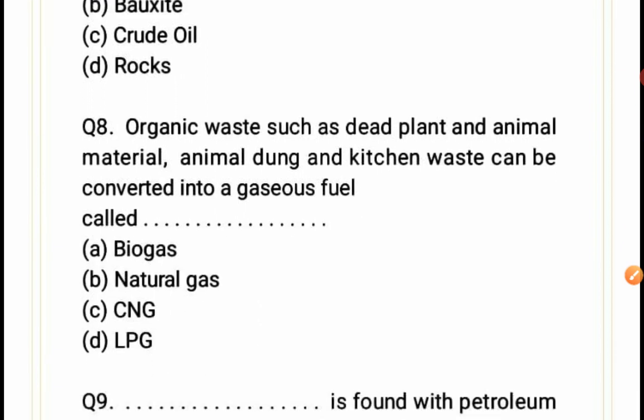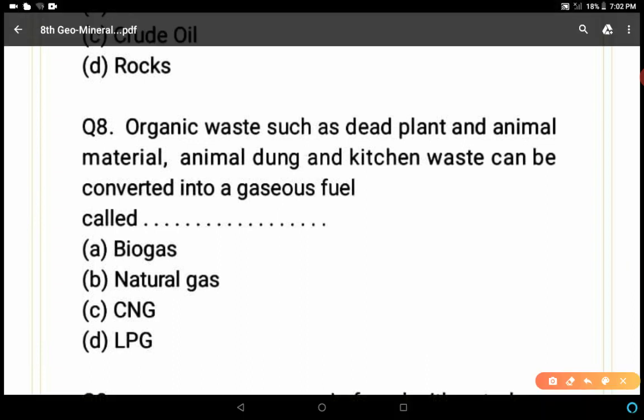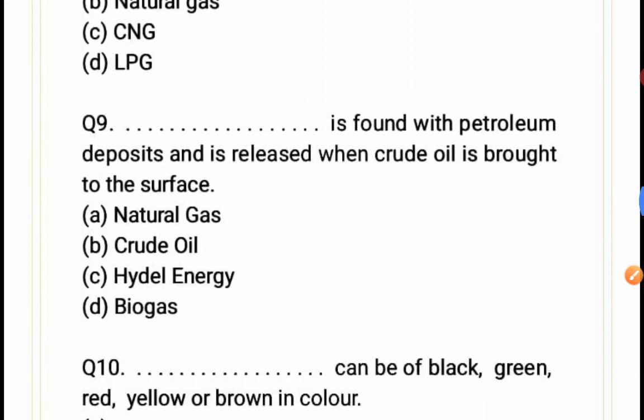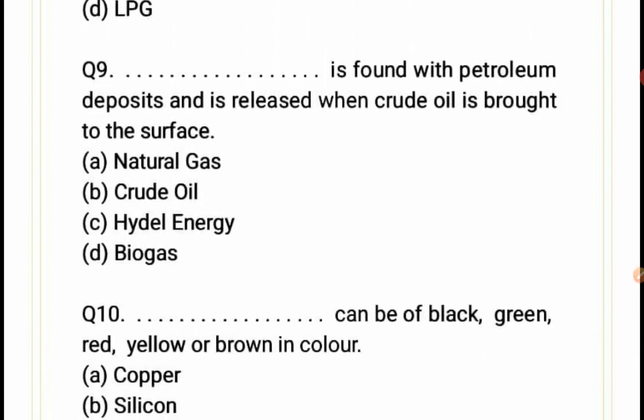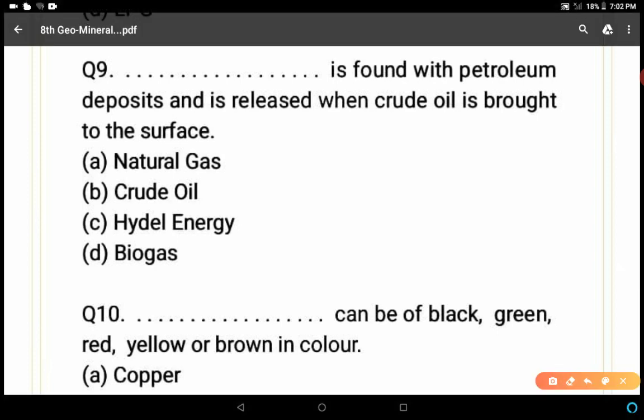Organic waste such as dead plant and animal material, animal dung and kitchen waste can be converted into a gaseous fuel. Biogas, natural gas, CNG, LPG. Definitely you know the answer. Biogas is the correct answer. Especially it is used in the rural areas. Next: blank is found with petroleum deposits and is released when crude oil is brought to the surface. Natural gas, crude oil, hydel energy, biogas. So the correct answer is natural gas. A is the correct answer.